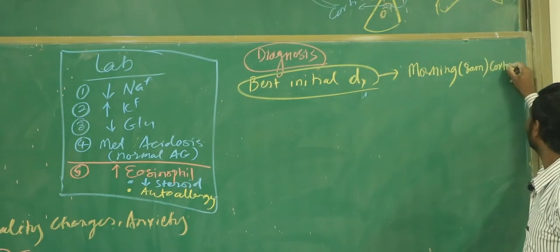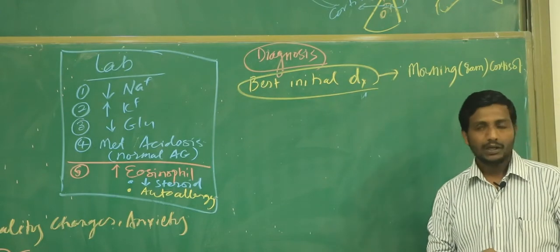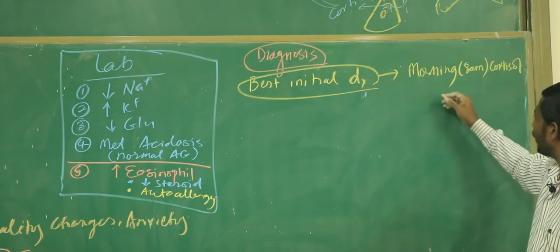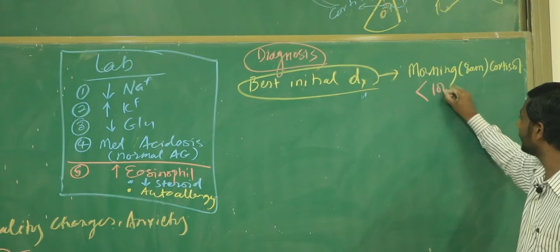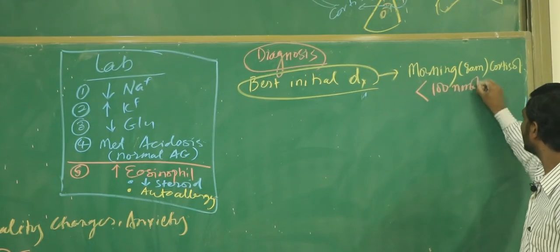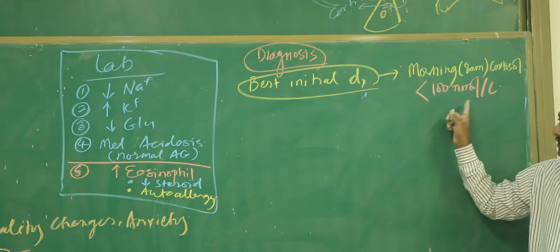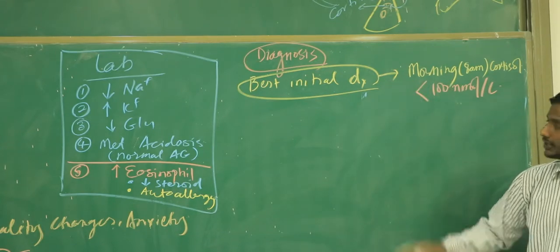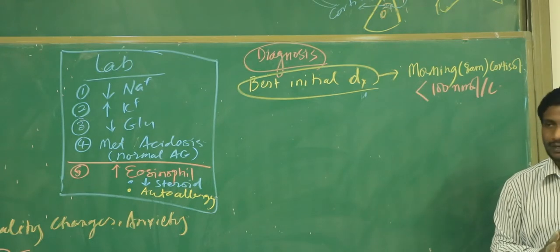Cortisol level. And never forget, generally at this time your cortisol level should be very high. But if a patient came to you and you found that the morning 8 a.m. cortisol level is less than 100 nanomole per liter, it means the patient is having Addison disease, he is having adrenal insufficiency. So it's the best initial diagnostic tool, but it is not the confirmatory tool, keep in mind.